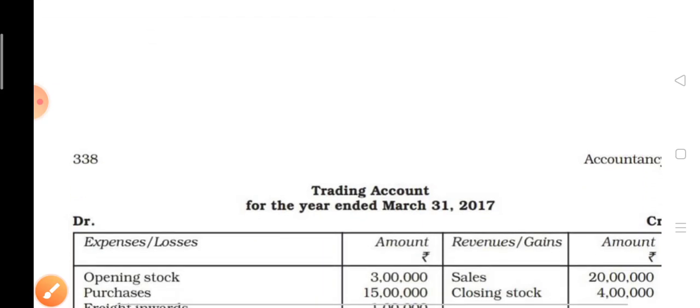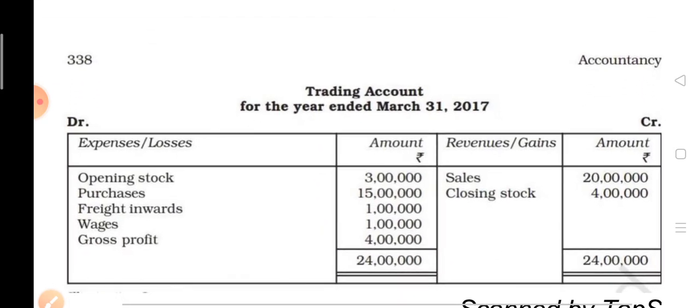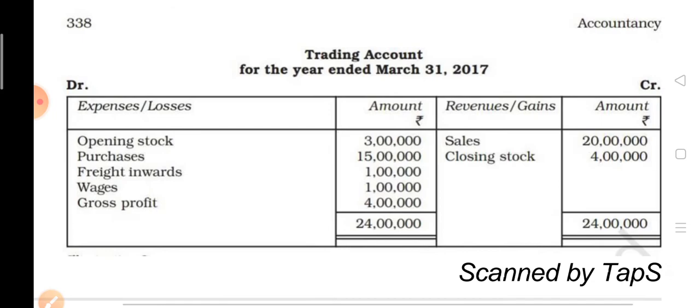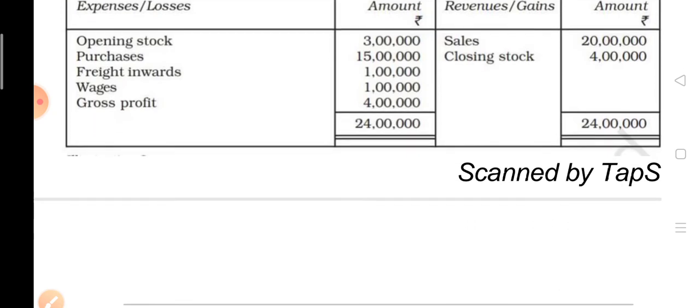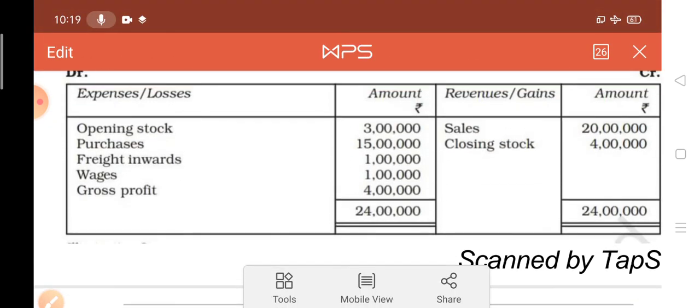Now see, this is the second step given. First the trading account, after that the gross profit will come, 4 lakh, and after that gross profit can be subtracted from the sales 20 lakh, then the answer will come 16 lakh. This is the second method.